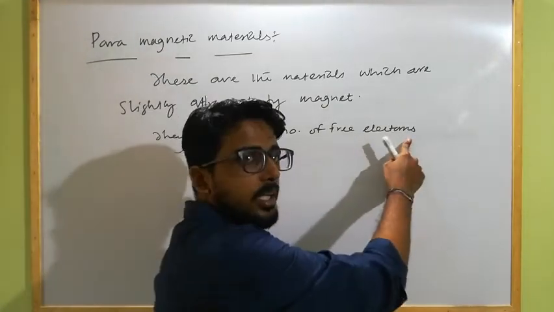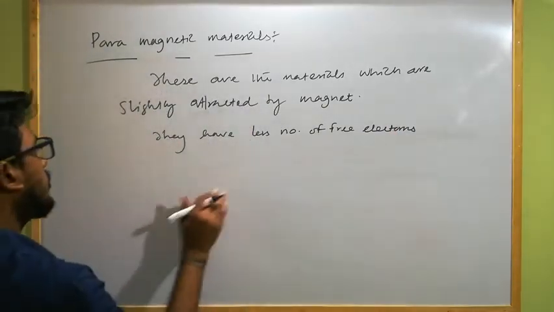As they have less number of free electrons, they have some permanent dipole moment.